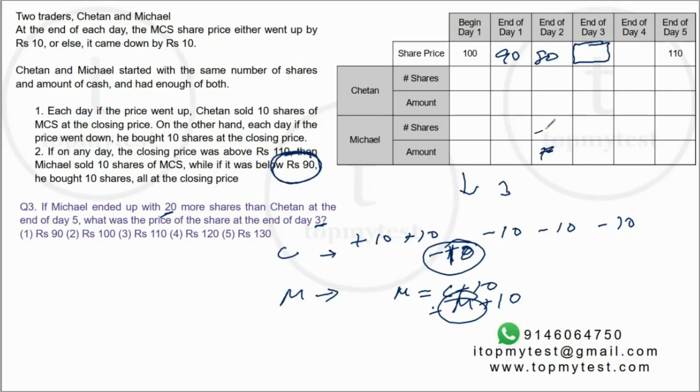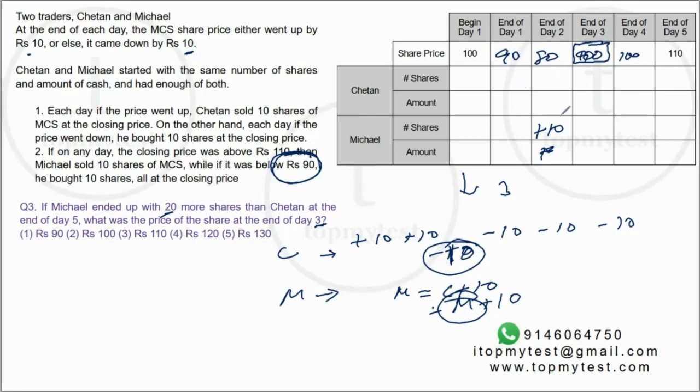Michael's shares will increase by 10. But from here on, to reach 110 in 3 days, every day it can increase by only 10. All the remaining 3 days will be increases. This will be 90, this will be 100, and this will be 110. So this is the only scenario possible.